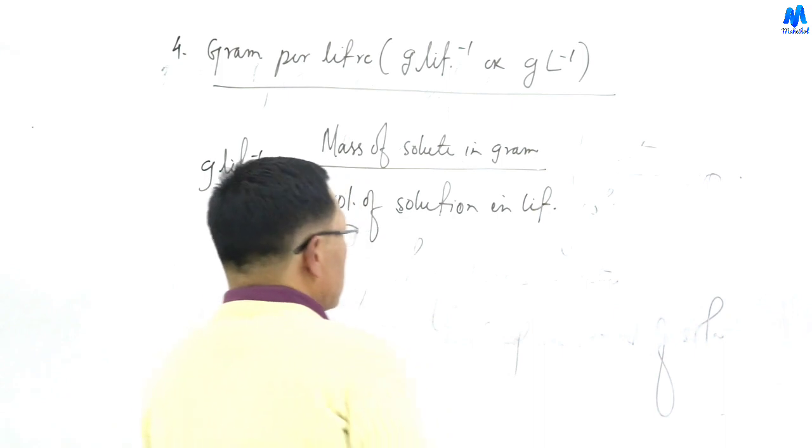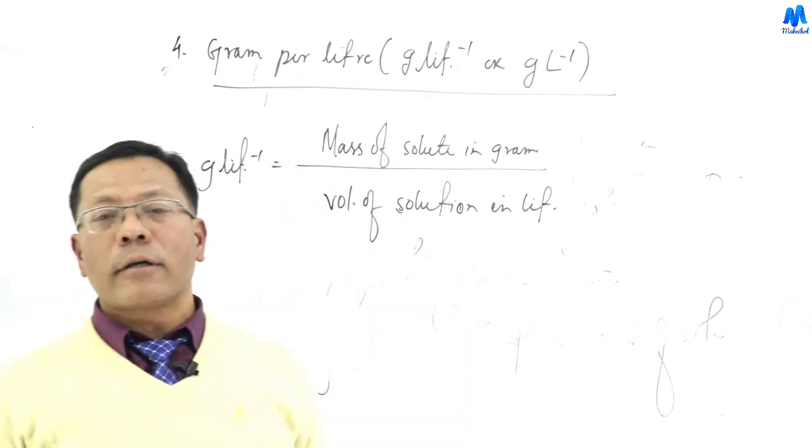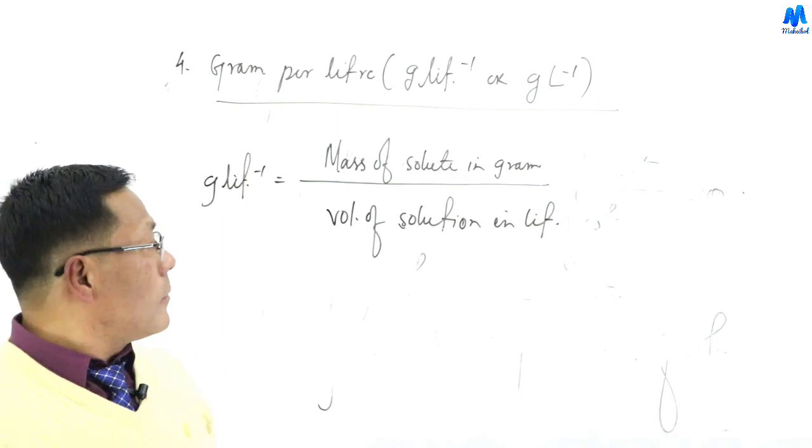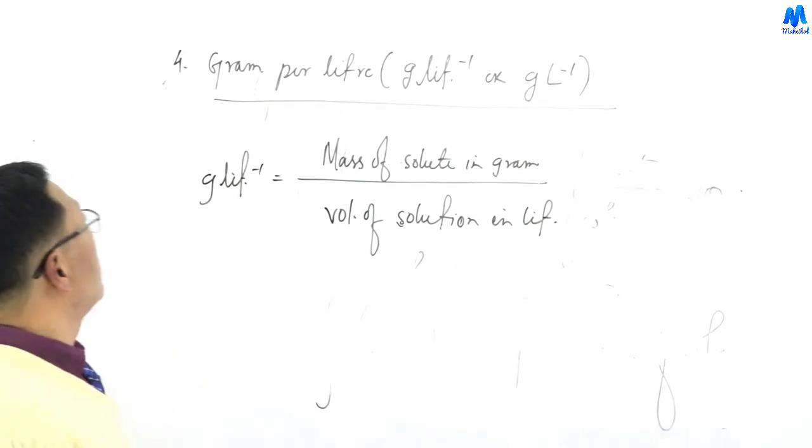If the volume of the solution is given in ml, it should be converted into liter by dividing by 1000. That gives gram per liter.